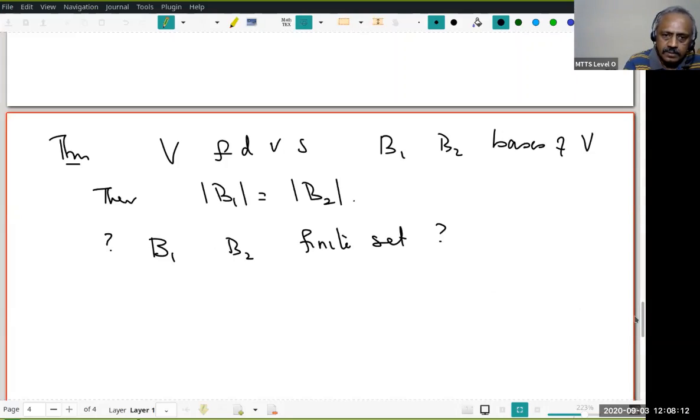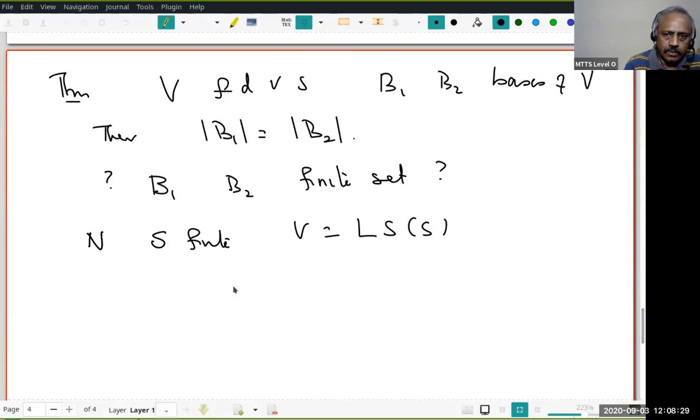Notice that we have said V is a finite dimensional vector space. That means there is a finite set S so that V is LS of S. This is a finite set. Let us say it has n elements. You understand? Now B1 is a subset of LS of S. Therefore, the number of elements in B1 should be less than or equal to n. Why? If it is greater than n, then this is linearly dependent.